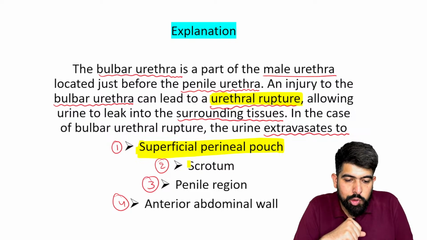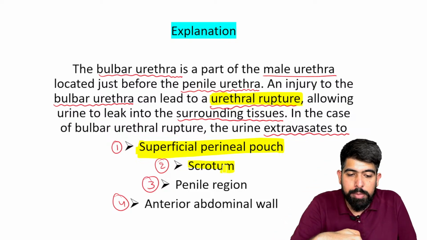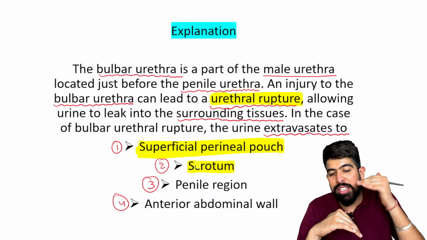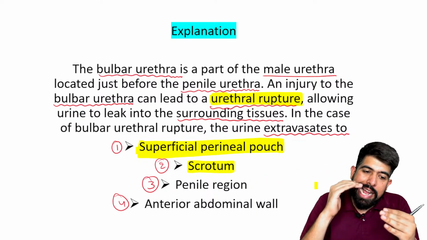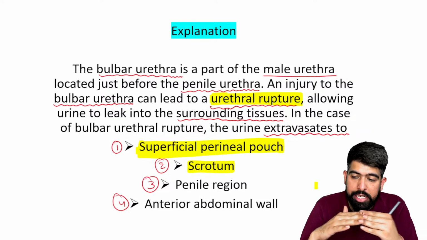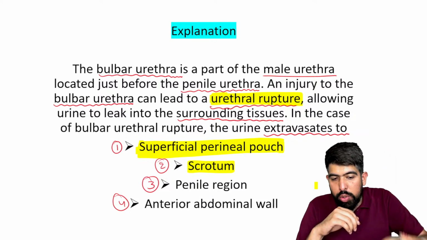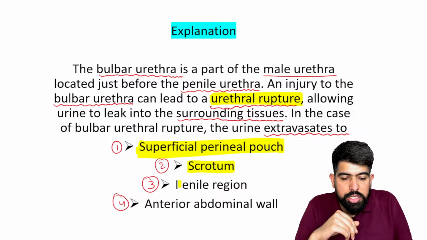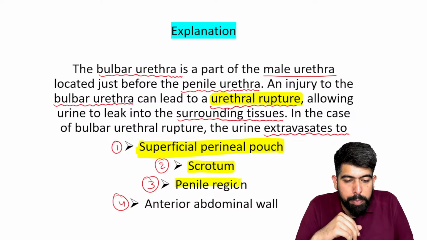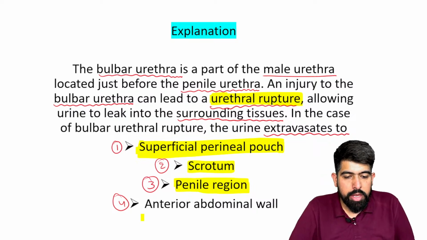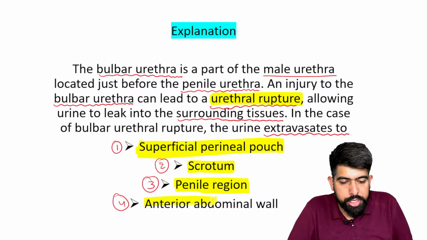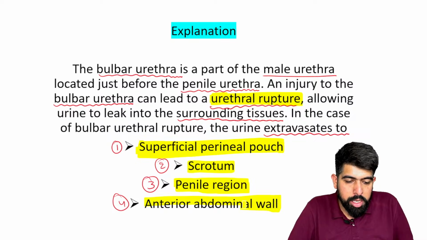The second is your scrotum. Yes, it can go to the scrotum also. As I already told you, what is the location of this bulbar urethra? The penile urethra starts at the base of it, right? So it can go to the scrotum, and with the scrotum, it can go to the penile region. And the last, it can pass into your anterior abdominal wall.